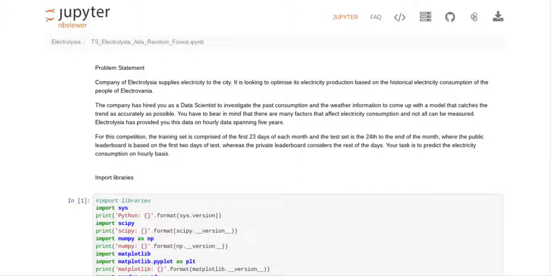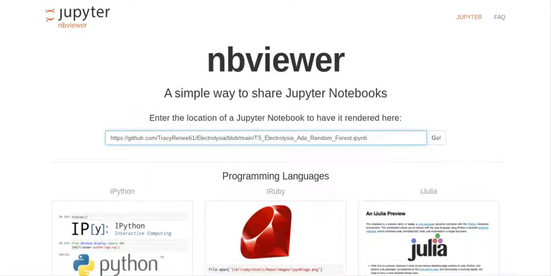So the first thing I wanted to say is that I've put my file on a GitHub account. I've put that on NB Viewer, and this is the number of the file. If you want to type that in, then that will give you the file. What I might do here is copy the file number and put it in the description.